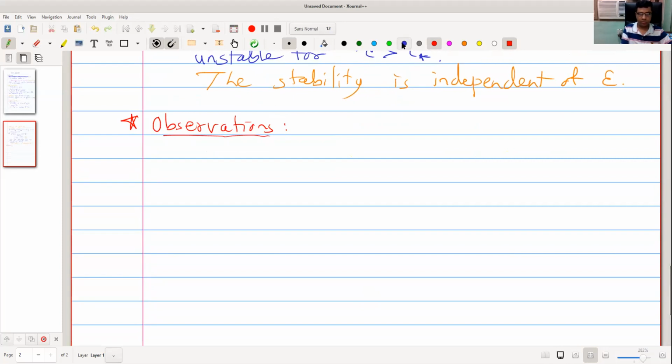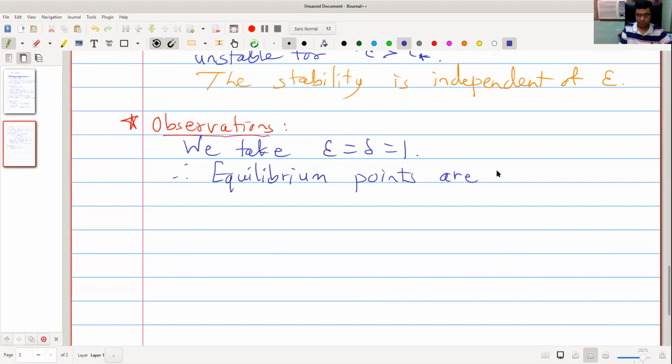We take epsilon equal to delta equal to 1. Therefore, equilibrium points are 0, 1, and -1.